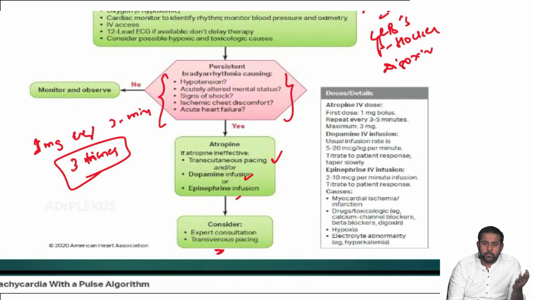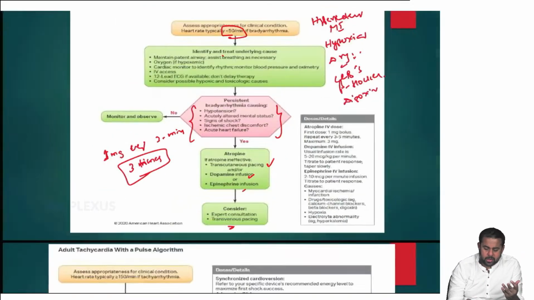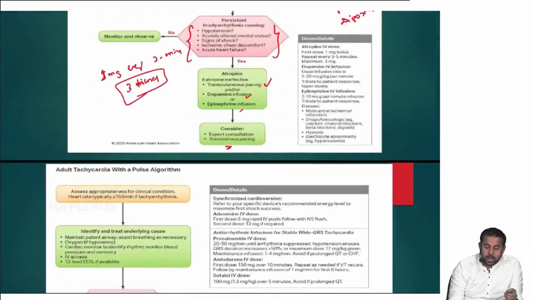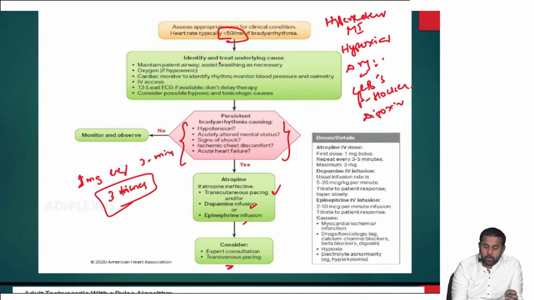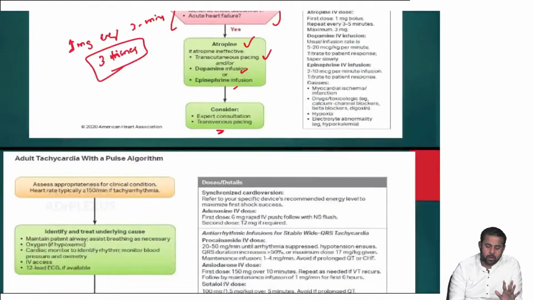Dopamine infusion dose is 5 to 20 micrograms per kg per minute, and epinephrine 2 to 10. Coming to adult bradycardia, the most important things are: when do you call it bradycardia? What are the drugs and conditions where bradycardia occurs? When do you call it symptomatic bradycardia? What is the first drug? Atropine. What is the dosage? 1 mg every 3 to 5 minutes. If it's not effective, what do you go for? These are the 6 points you have to remember.